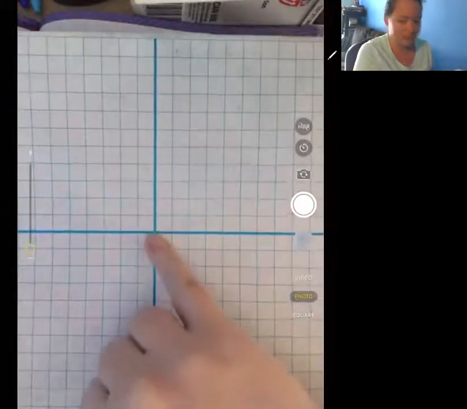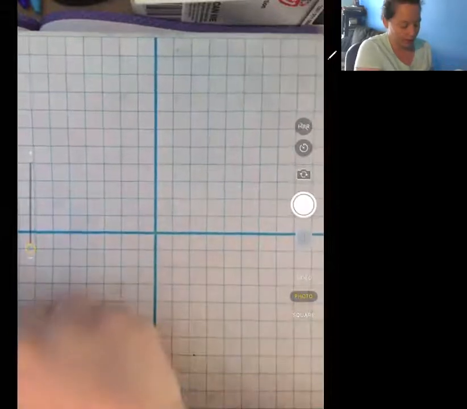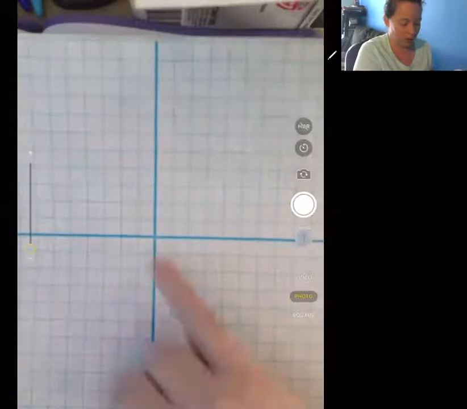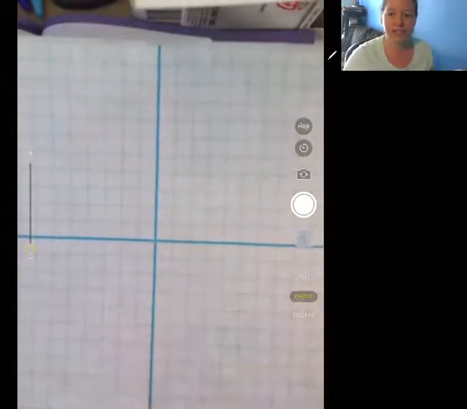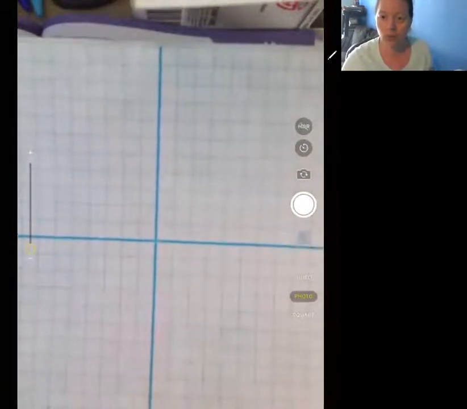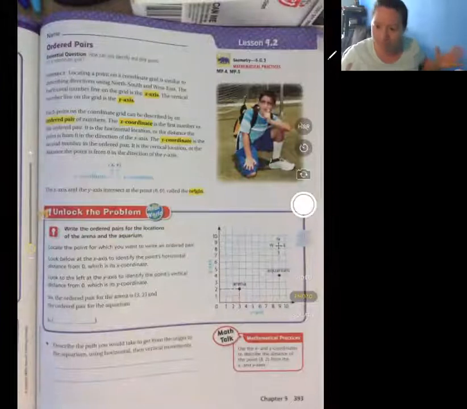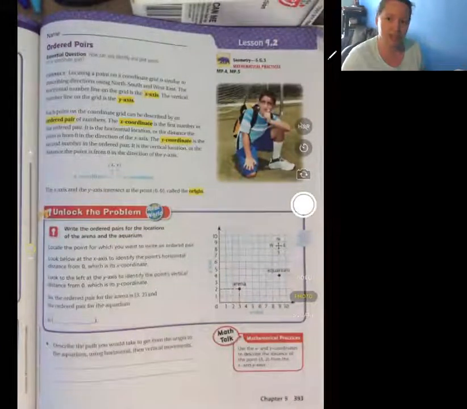And where it crosses, that's the 0. So we have the x going across, the y going up and down. Where it crosses, that's the 0, that's the origin. It's where everything comes from, the original place, the starting point, the origin.